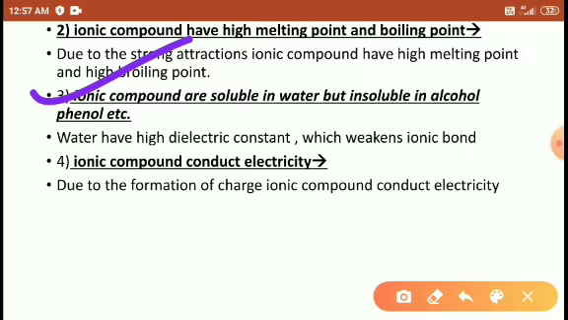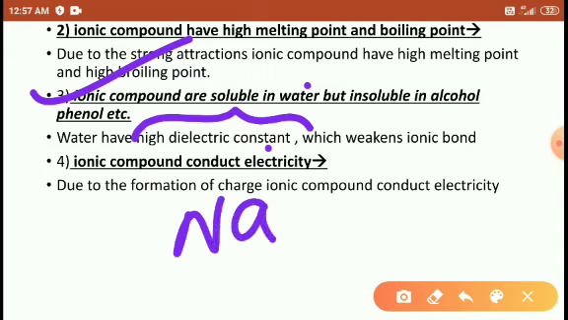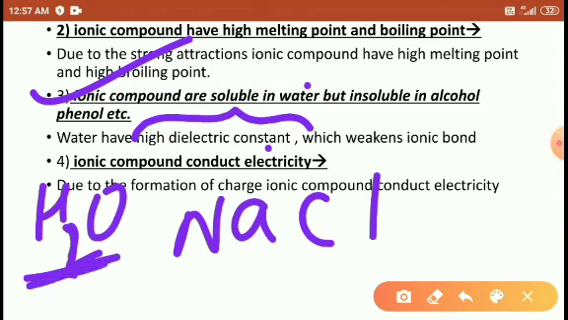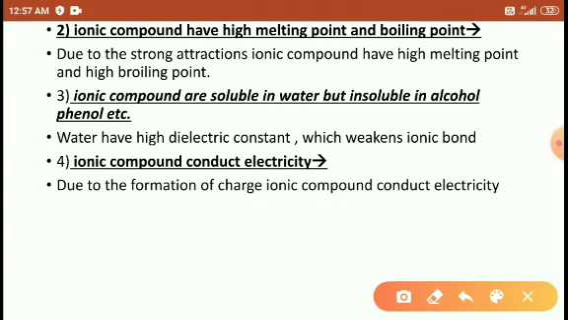Ionic compounds are soluble in water but insoluble in alcohol and phenol. So ionic compounds dissolve because of the dielectric constant. Dielectric constant means the water molecules have oppositely charged species which easily dissociate the ionic bond. For example, NaCl. Water has a very high charge as compared to NaCl. So that's why it breaks the Na and Cl particles. That is high dielectric constant.